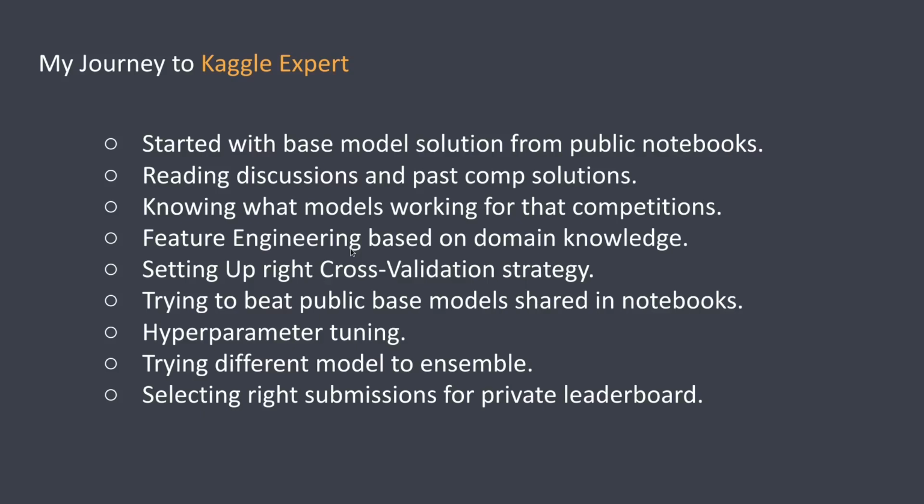Next, I set up the right cross validation strategy to evaluate my model, whether it is improving or not. If not improving, I tried different types of models, tried to improve that baseline model, and tried to beat the public baseline models shared in notebooks. Then I did hyperparameter tuning to improve the models and tried different models to ensemble at the end. So I got a strong baseline, a strong ensemble model at the end. The ensemble will give you a generalized model, not overfitting, not underfitting. So you have a generalized model.